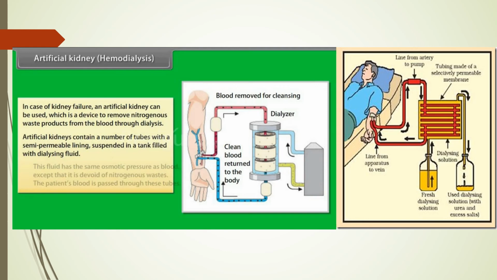So there is an artificial process by which we can manage the removal of waste from your body. That is an artificial kidney. An artificial kidney is a device used to remove waste products from the blood through dialysis.